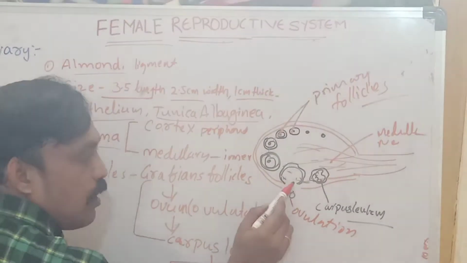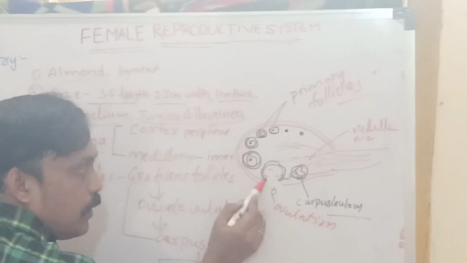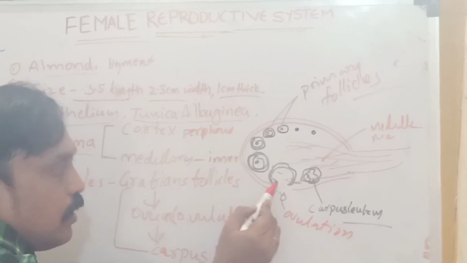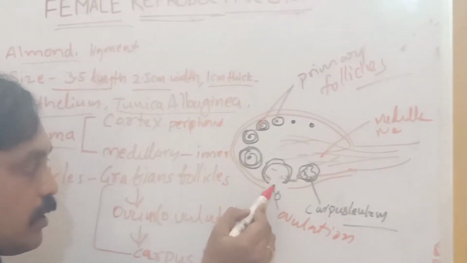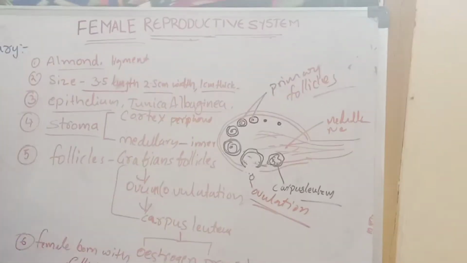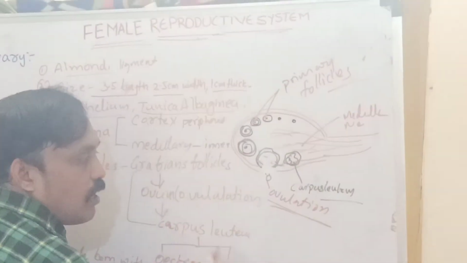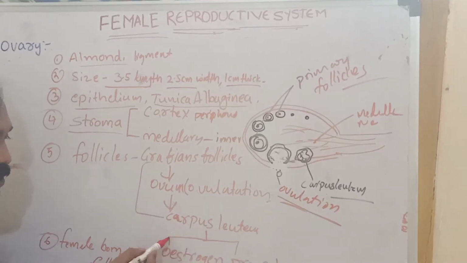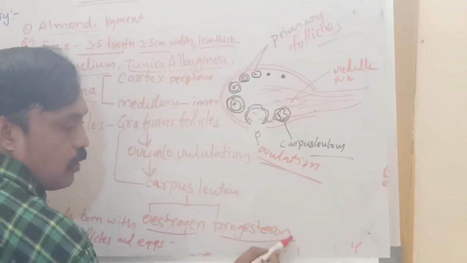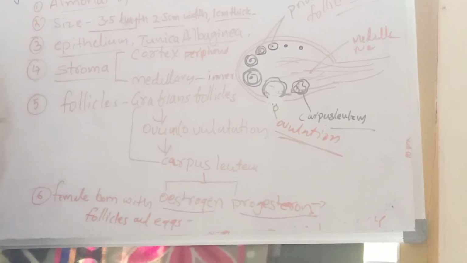These developed follicles, primary follicle, secondary follicle, tertiary follicles, rupture and release what? Ova. That is called ovulation. After ovulation, the remaining part we can call corpus luteum. This corpus luteum releases estrogen hormone and progesterone hormone, which are female hormones.